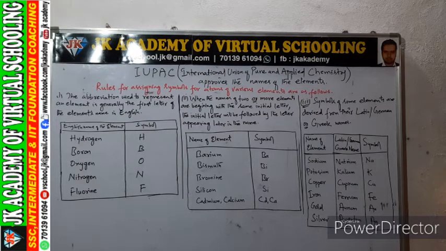One atomic mass unit is exactly equal to 1 by 12th the mass of one carbon 12 atom. Atoms of most elements are not able to exist independently. Atoms form molecules and ions.